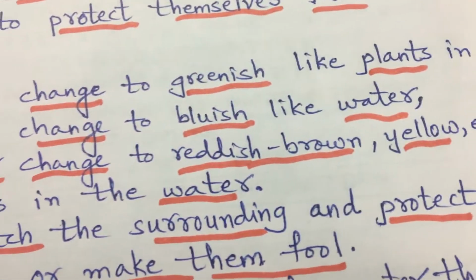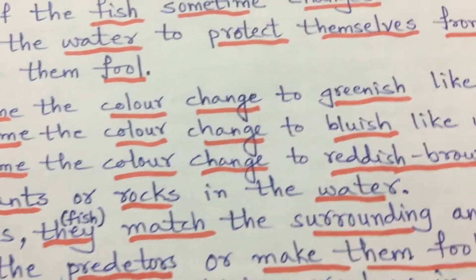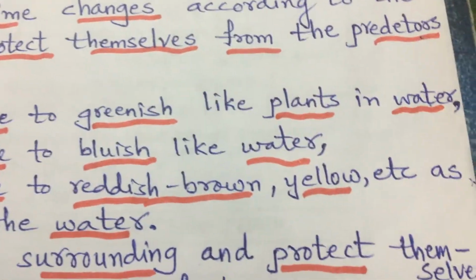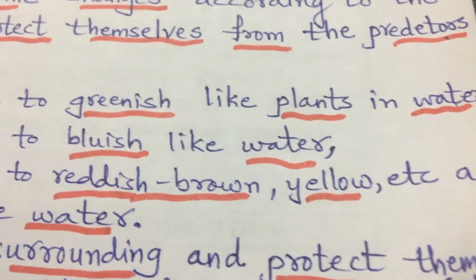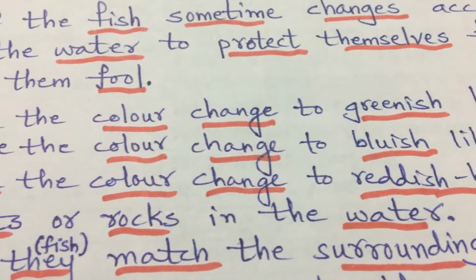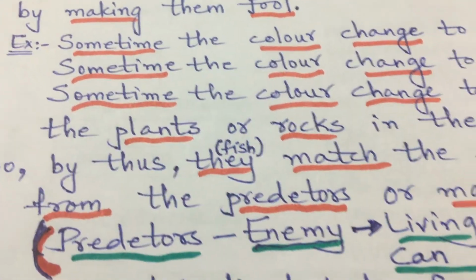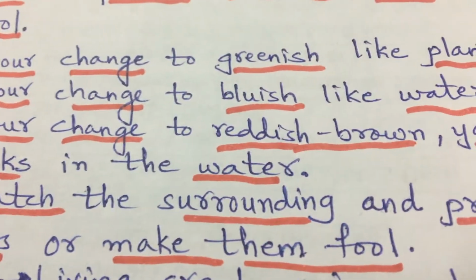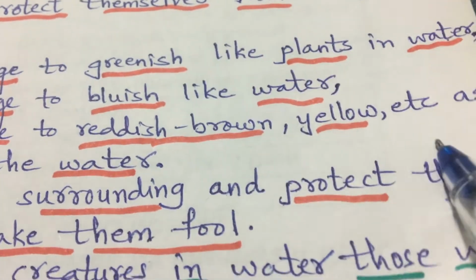When the fish are swimming in that area, they will change their color to greenish, so that the other living creatures which are the enemy of the fish, those who want to eat the fish, cannot find the fish, because it changes color and mixes with the plants. In the same way, they can change to bluish like water, or even reddish brown or yellow,